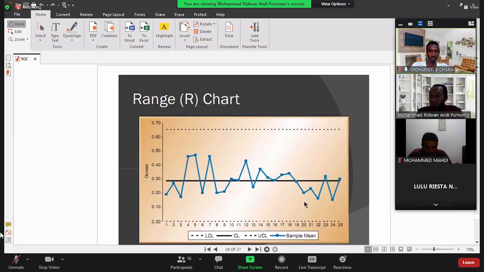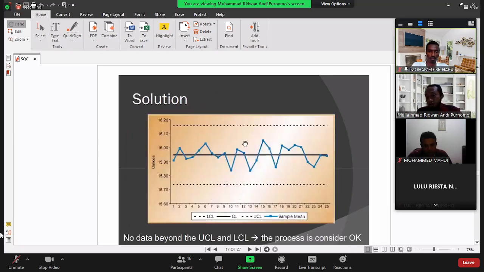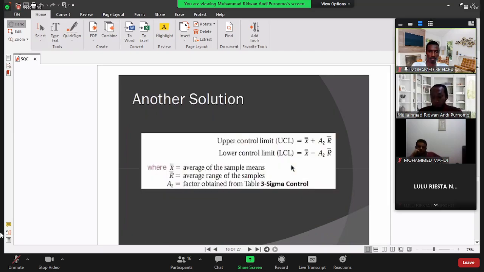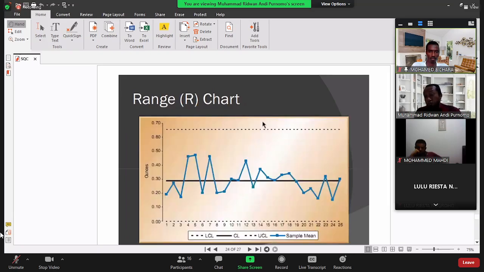For example, just for example, another case. Based on the average chart, the X bar chart, maybe still okay. It means that the machine still can achieve the target. But based on the R chart, for example, some of the data are out of control. If like that, then we can say our machine is still accurate, but not precise anymore. Still accurate to achieve the target, but the variation is already high, not precise anymore.